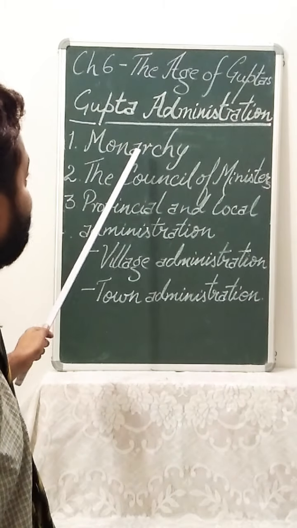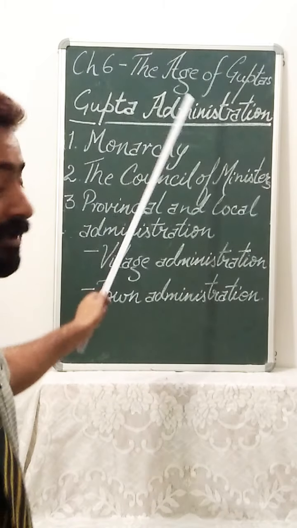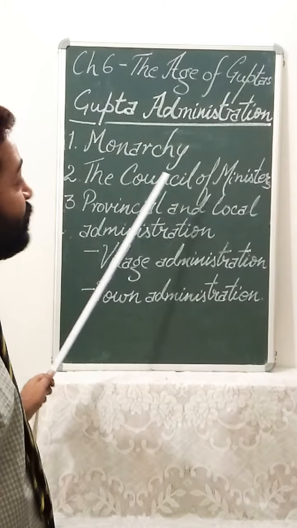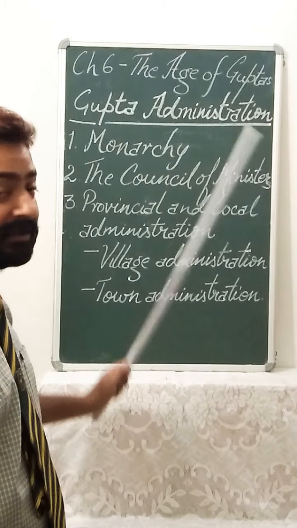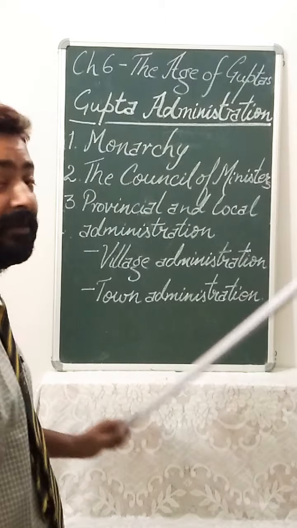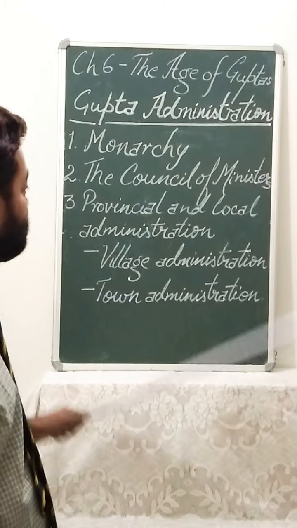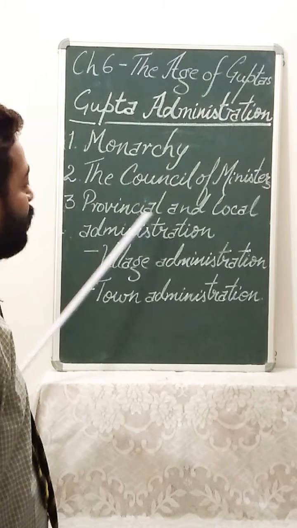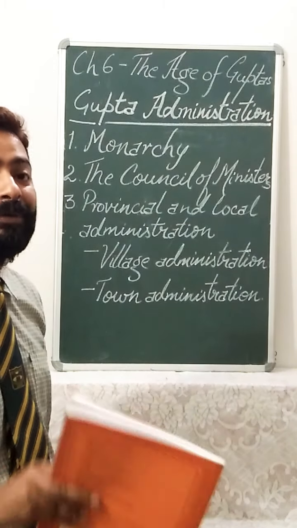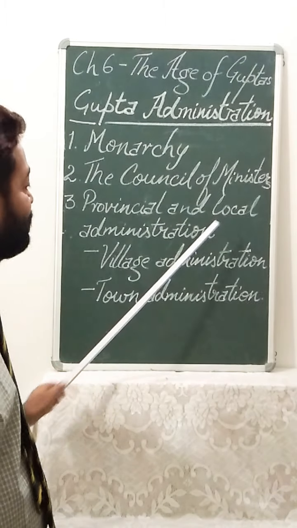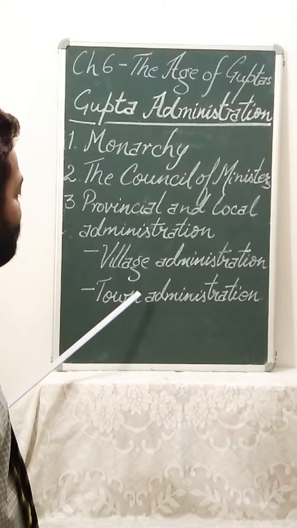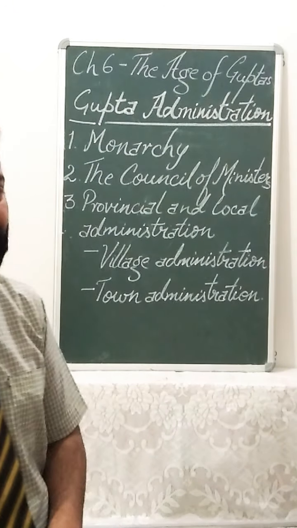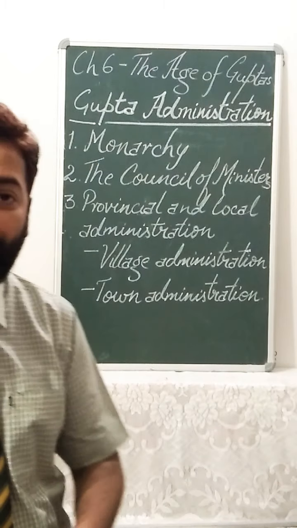The important things are, first of all, in Gupta Administration, we had monarchy. The second important feature was the Council of Ministers, and besides that, the important thing about the administration was the provincial and local administration. Now, provincial obviously was into various provinces, but local administration can be divided into the village as well as town administration. So here, let's continue today's module with the administration of the Gupta Age.